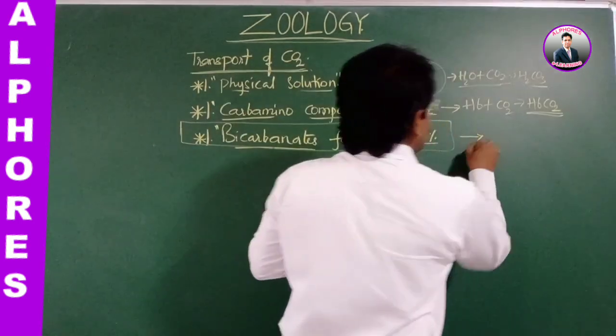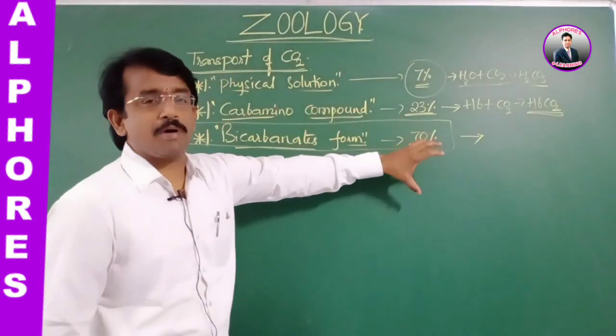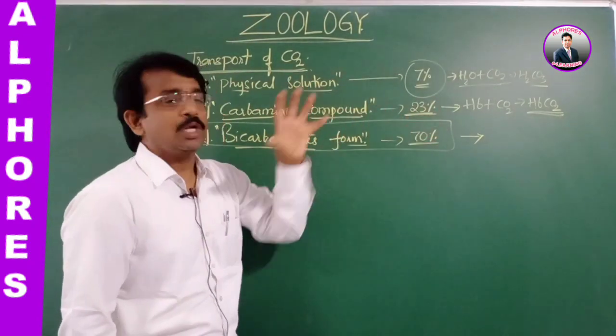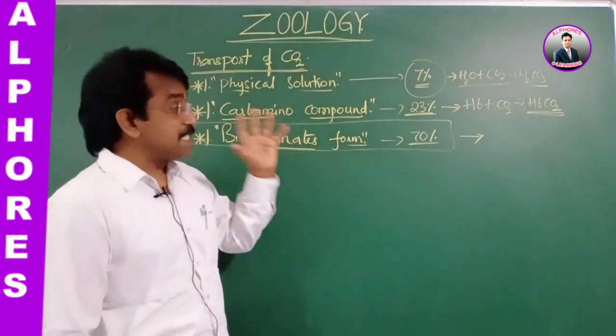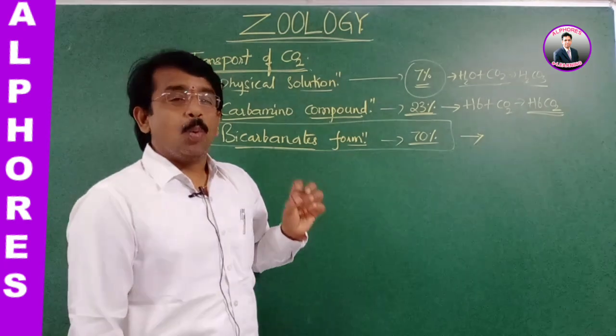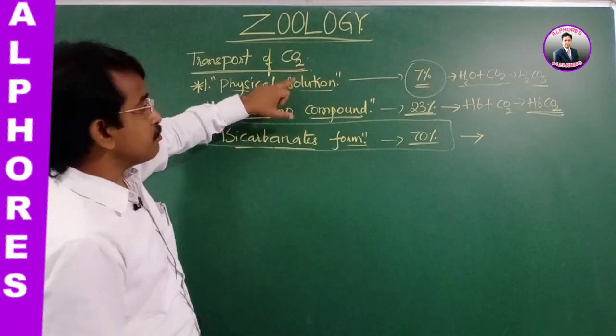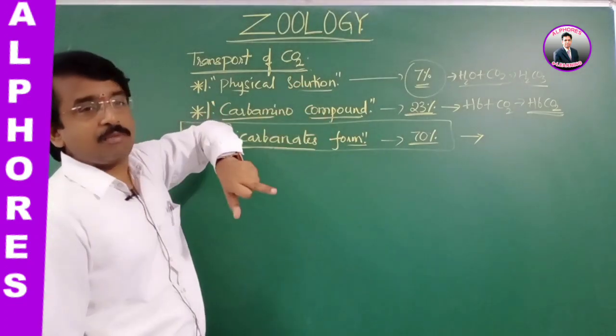Next, the third form is bicarbonates. 70% of carbon dioxide is transported through the bicarbonate form. Generally what we see here is that RBC is a cell. So two forms were completed: one is the physical solution and another is the carbamino compound.